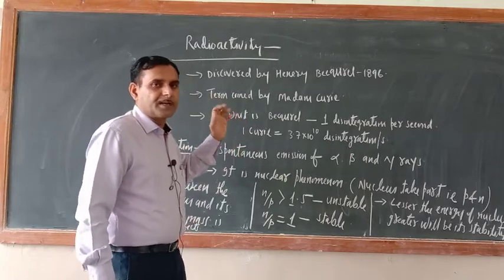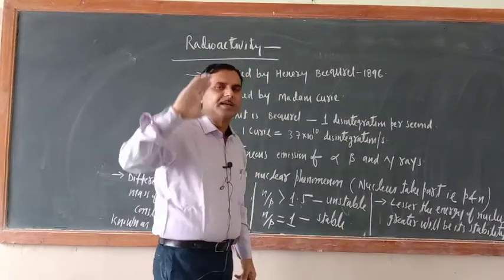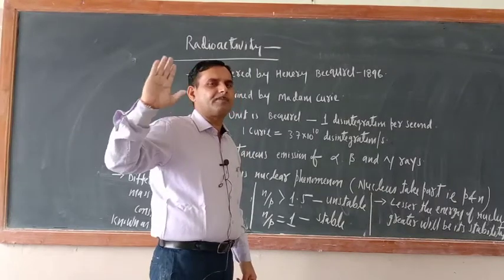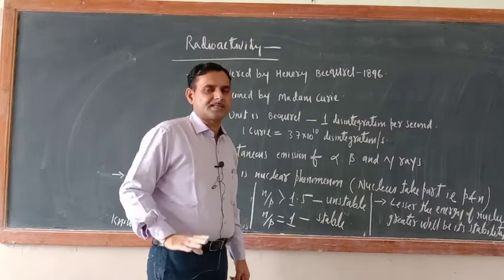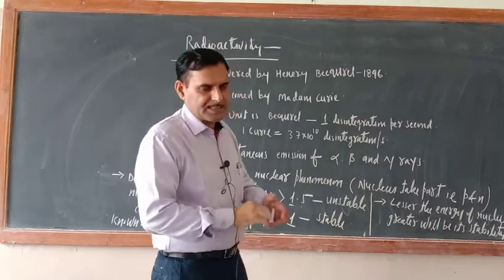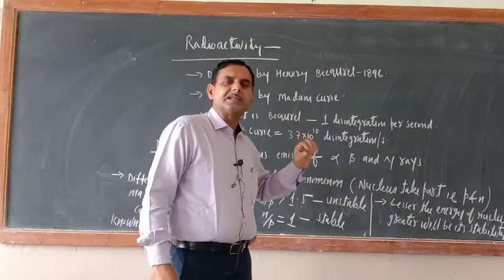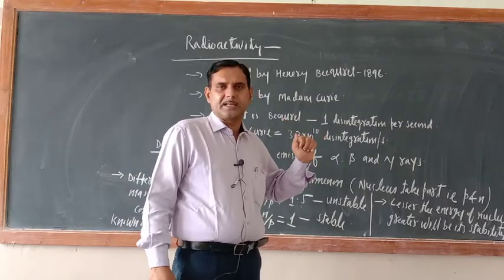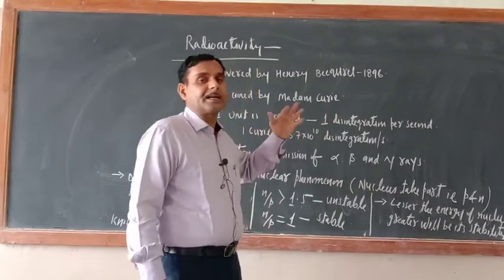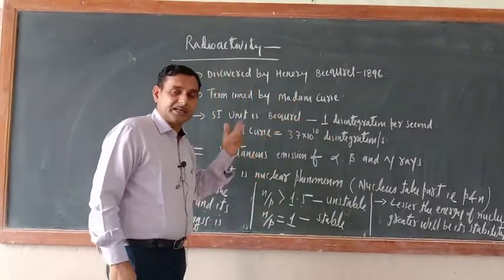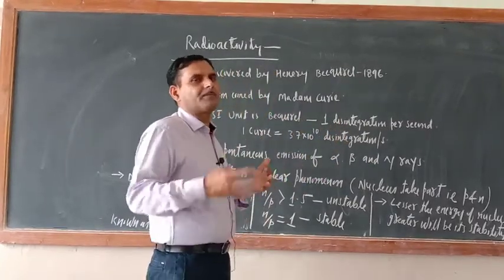What do you mean by radioactivity? This word is very familiar to everyone staying in this universe. Radioactivity was discovered accidentally by Henry Becquerel in the year 1896. Actually, he was performing some other experiment.